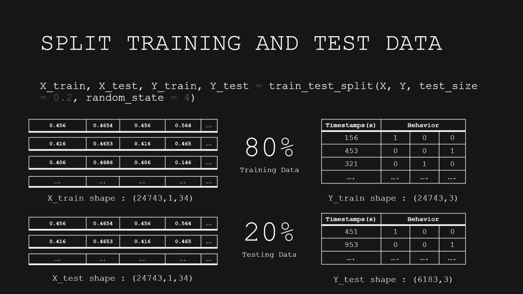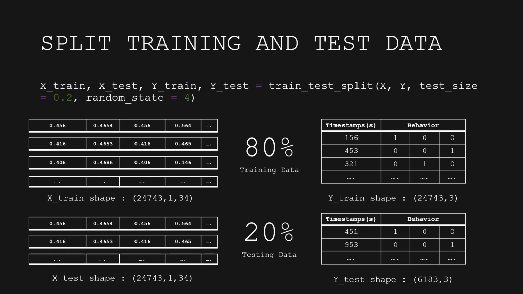The Xtrain shape is 24,743 columns. The Xtest shape has 6,183 columns. The Ytest shape is 6,183 columns, and the Ytrain shape is 24,743 columns. The training data is for the computer to train its algorithm, and the 20% testing data is for the computer to test its accuracy in predicting the driver's behavior.